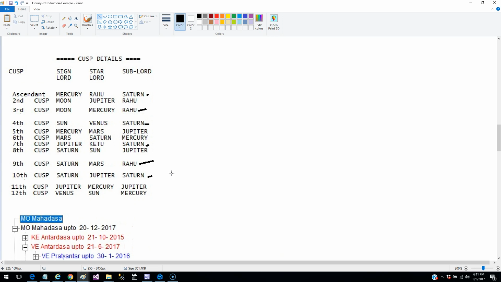There's a lot of secret, a lot of mystery hidden in these Cuspal sublords, and it is no surprise that Bhaskaran's theory, which is built on top of using Cuspal sublords, called Cuspal sublord interlinks, gives a lot of importance to the Cuspal sublord. I'm not going to discuss Bhaskaran over here, but I thought I'd just mention it.